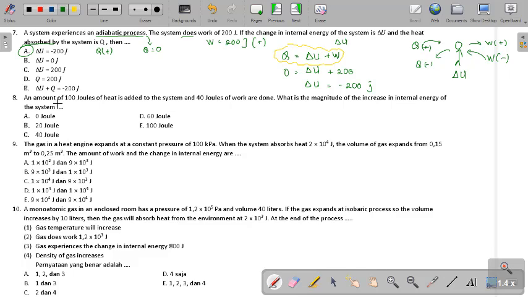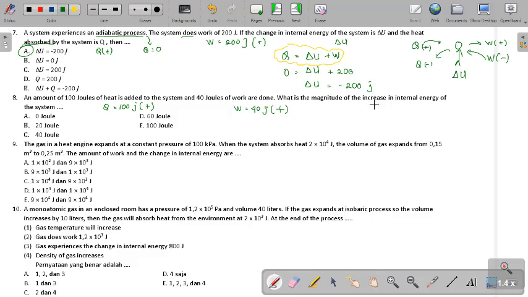Okay, next. An amount 100 joule of heat is added. Ditambahkan, berarti 100-nya in positive. And 40 joules work are done. Dia melakukan kerja. Are done. Telah dilaksanakan gitu lah ya. Work-nya 40 joules, berarti positif.